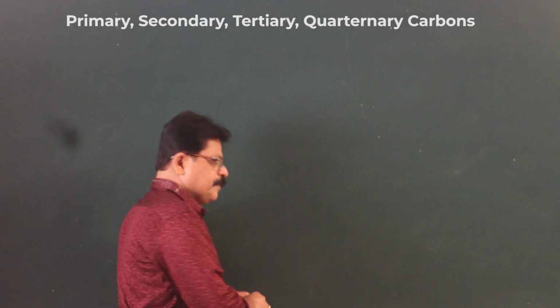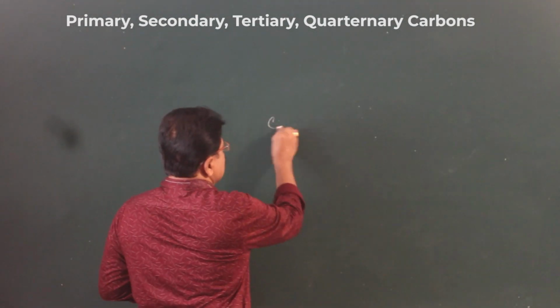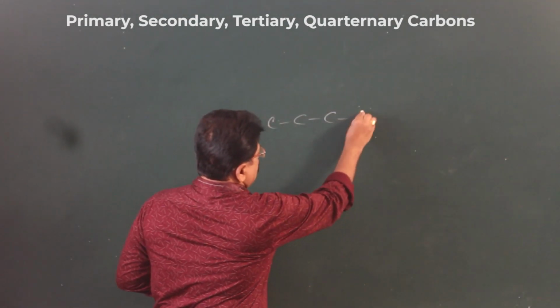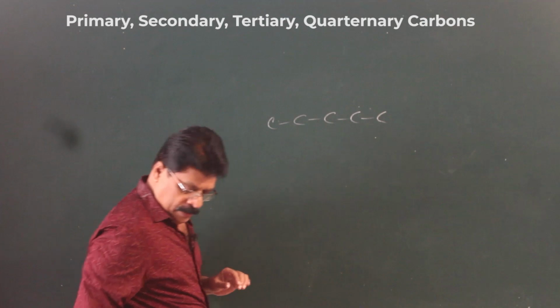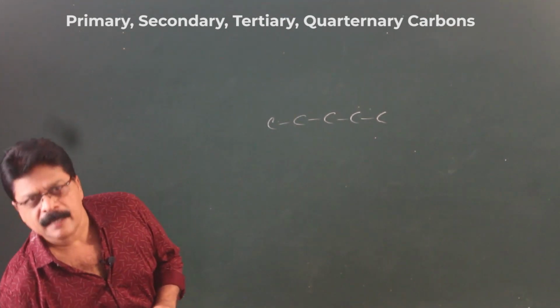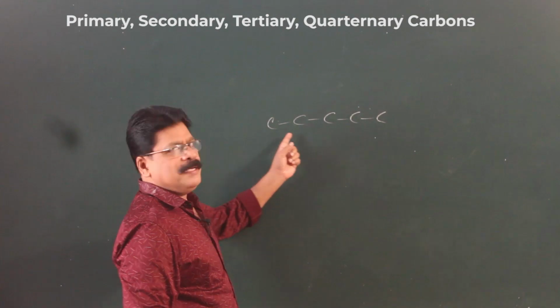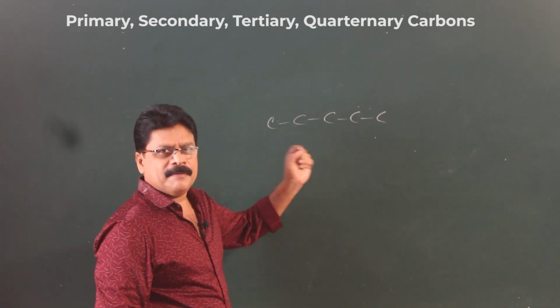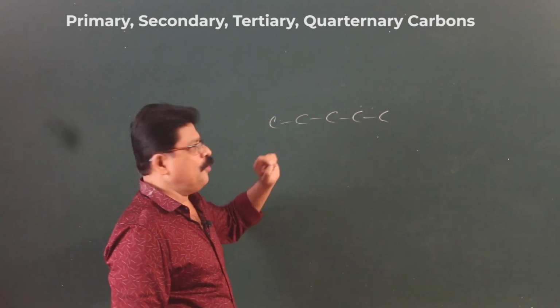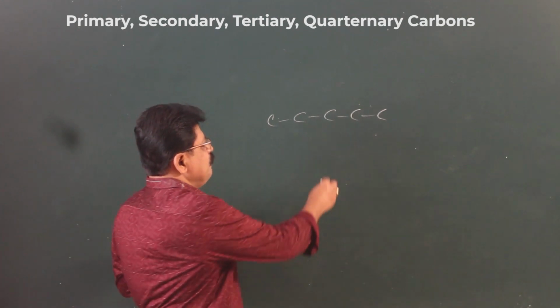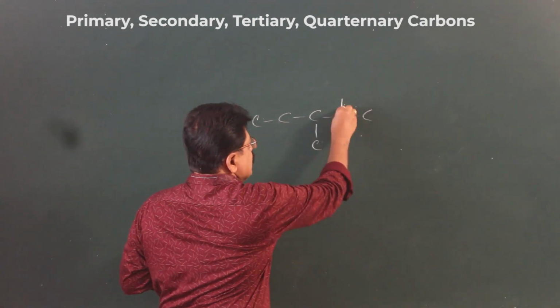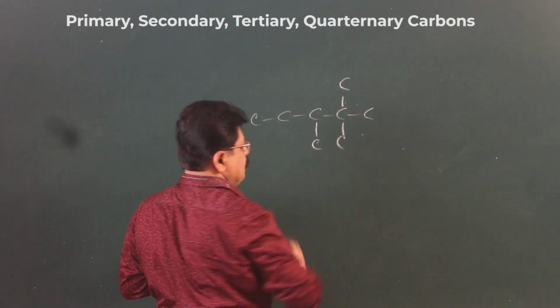First of all, the carbons. We have already said that in carbon compounds there can be sp, sp2, sp3 hybridization. Now, other than that, we are going to talk about some other types of carbon.